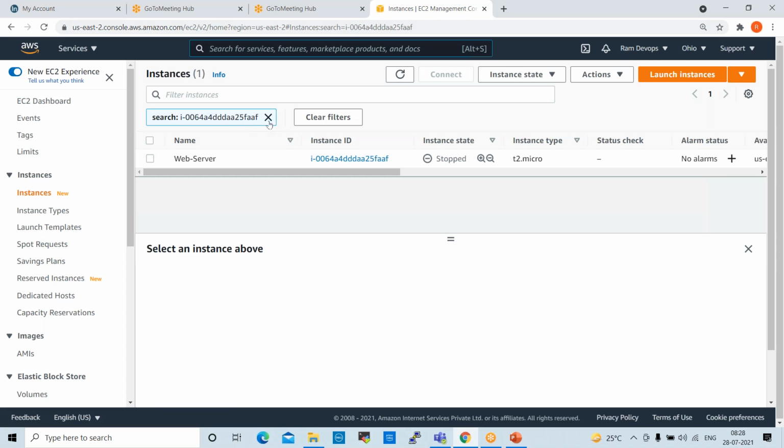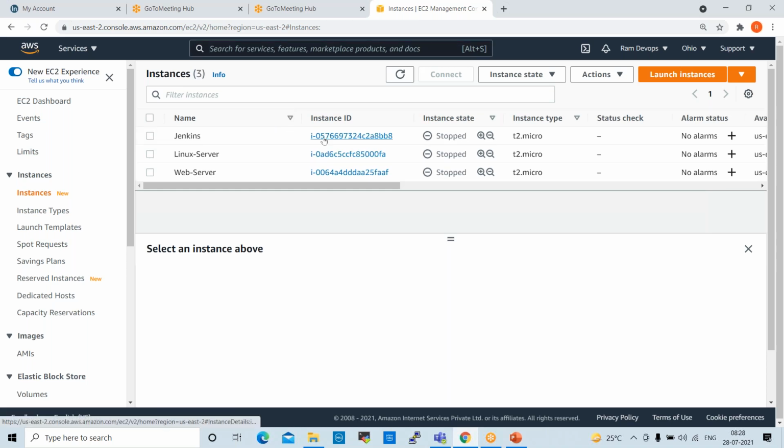So I'll take one Amazon Linux machine to install and configure Terraform.